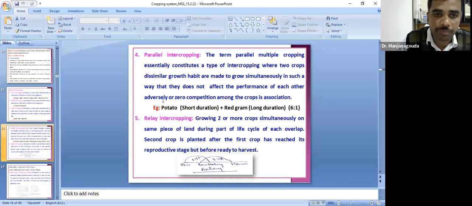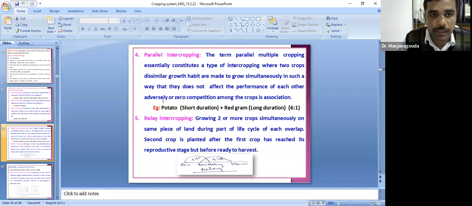For example, potato plus red gram, and also maize plus black gram, where the peak nutrient demand of maize occurs at 50 to 55 days, whereas green gram occurs at 30 to 35. There is no coincidence in the growth, and also no competition for the growth resources. That is called parallel multiple cropping.